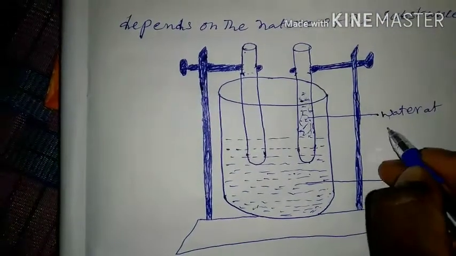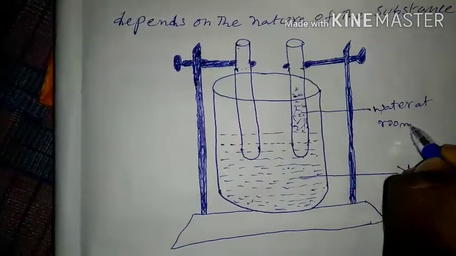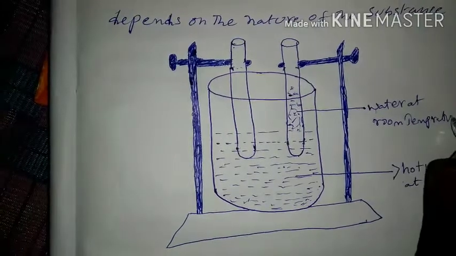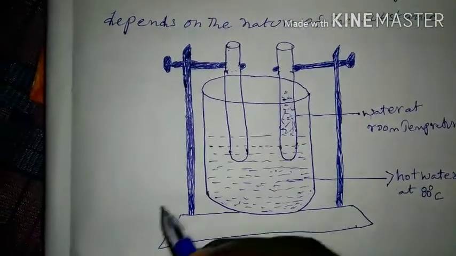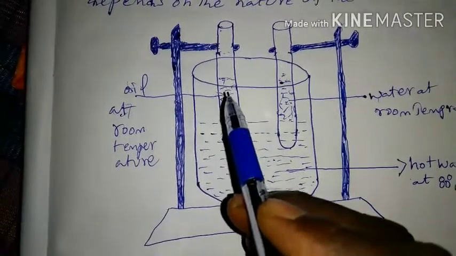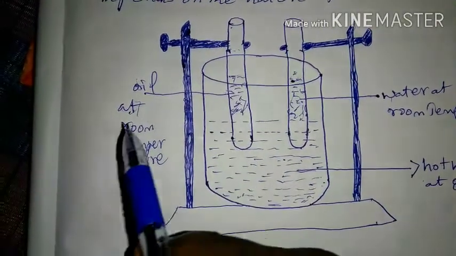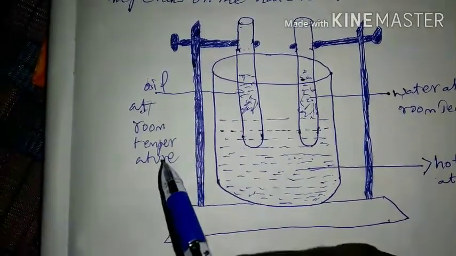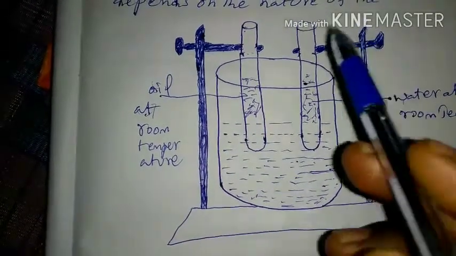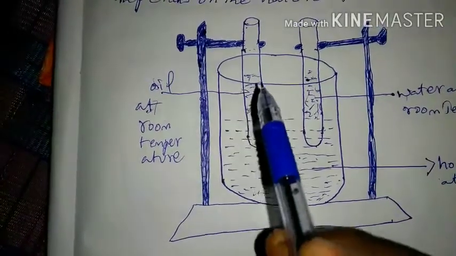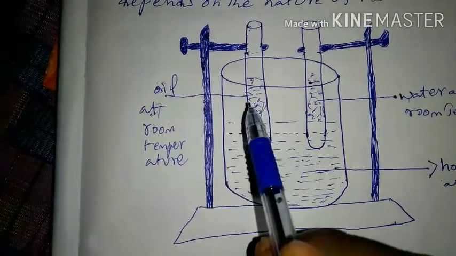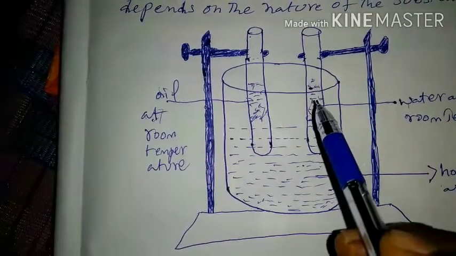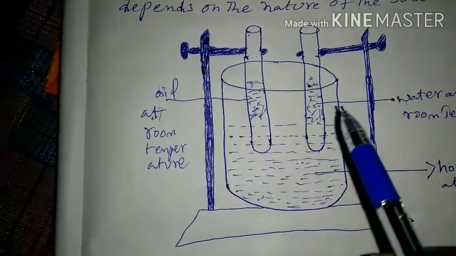Water at room temperature, and oil at room temperature. See the test tubes: 50 grams of oil in one and 50 grams of water in the other.